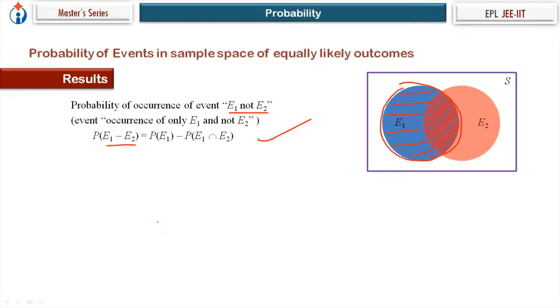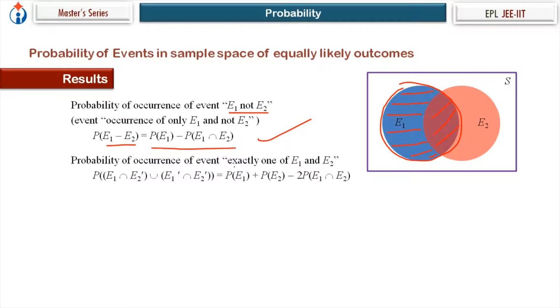So it's better you remember how the results are proved, how this result is reached. Simple use of the Venn diagram. That's very convenient. So that is the probability of occurrence of event E1 not E2.